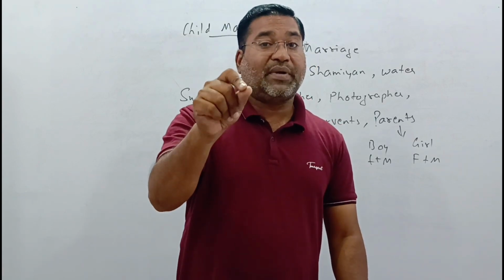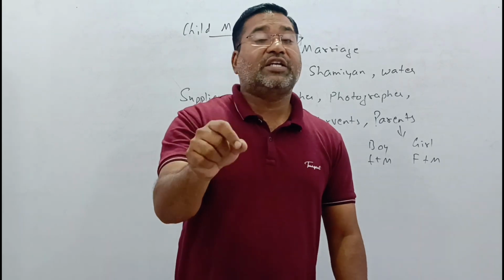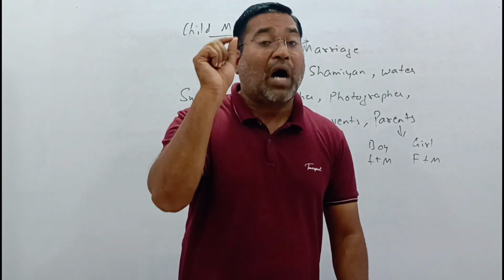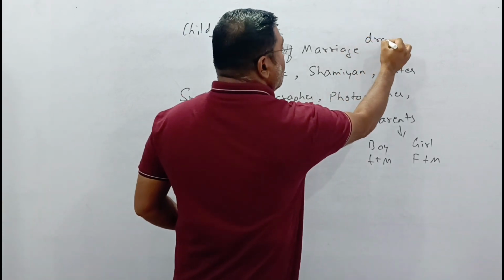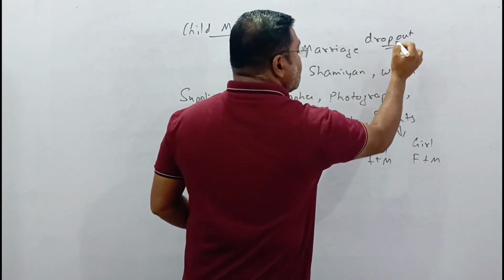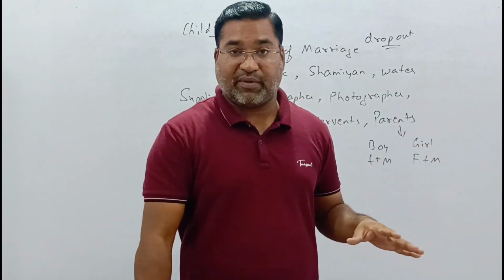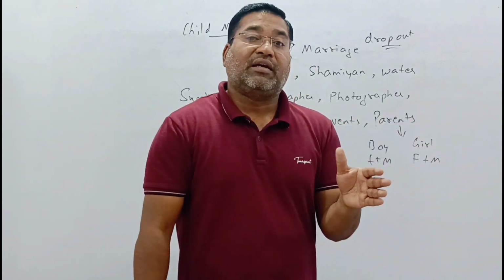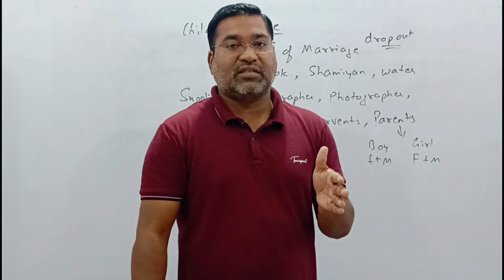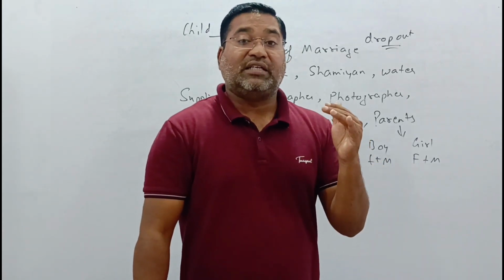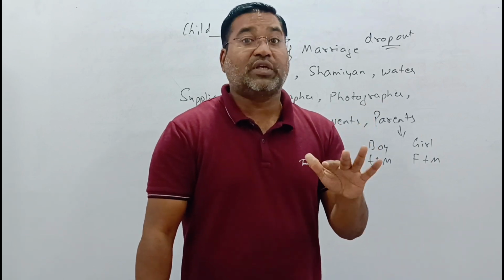The major thing is that during school time there should be no dropouts. Dropout means, many times it has been found, almost at the village level, that if the girl has reached the 6th, 7th, or 8th standard, the parents will not send the child to school at all.